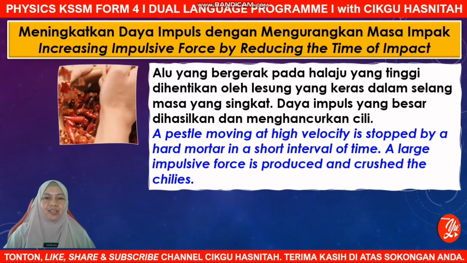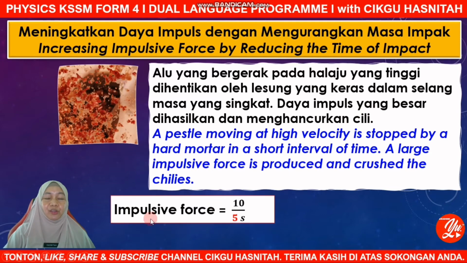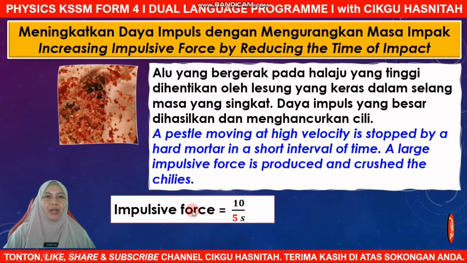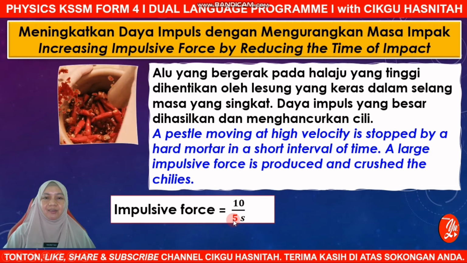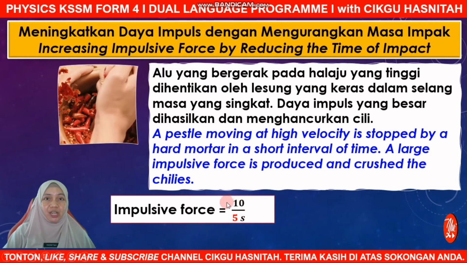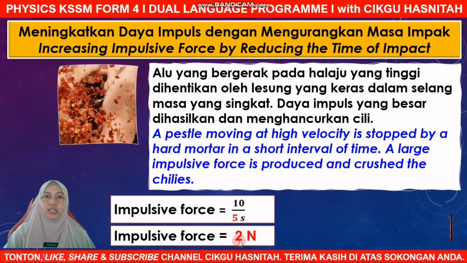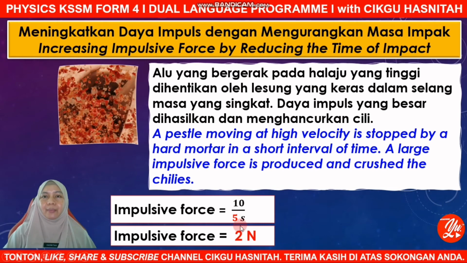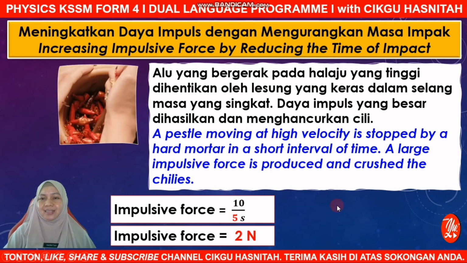So we can prove this by equation. If you look at the impulsive force, what will be the magnitude when the time of contact is 5 seconds, and the impulse or change of momentum is 10? Yes, it will be 2 Newton. And now what happens if we reduce the time of impact from 5 seconds to 1 second?